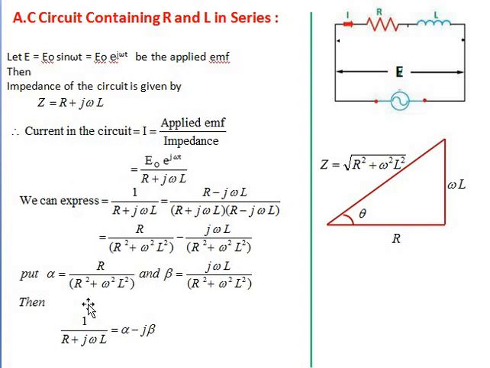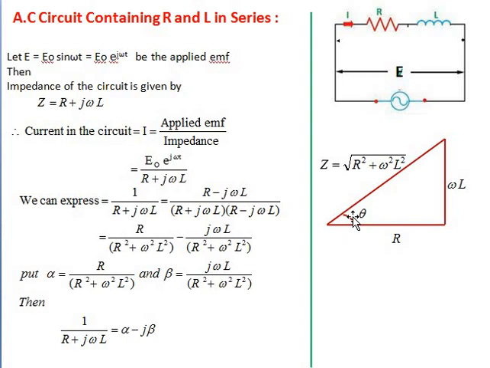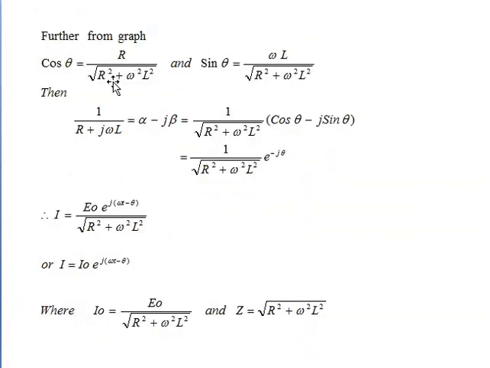Okay. Now this term we put equal to alpha and this term we put equal to beta. Then 1 by R plus j omega L is equal to alpha minus j beta. It is in the complex form. Okay, then next, further from the graph, this is the theta, opposite, adjacent and hypotenuse. Further from the graph, cos theta is equal to R divided by square root of R square plus omega square L square, and sin theta is equal to omega L divided by square root of R square plus omega square L square.